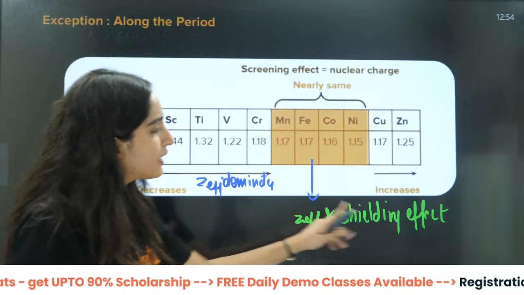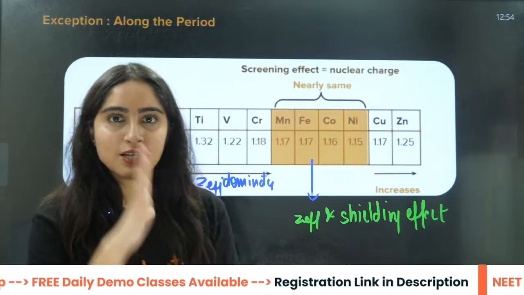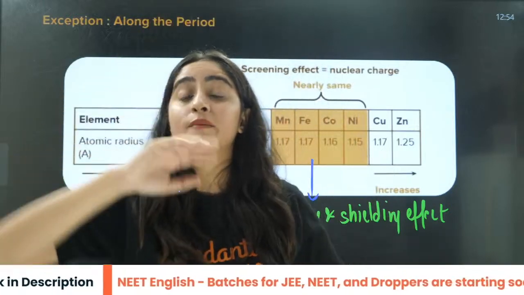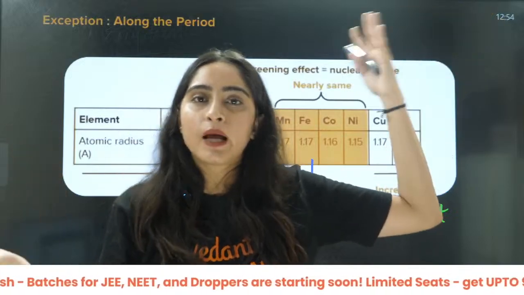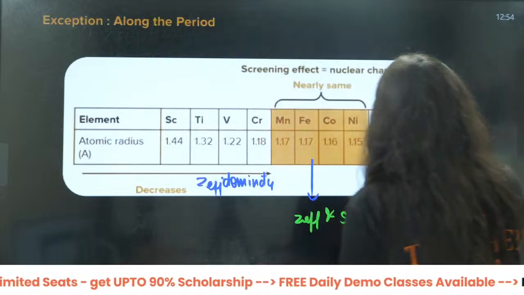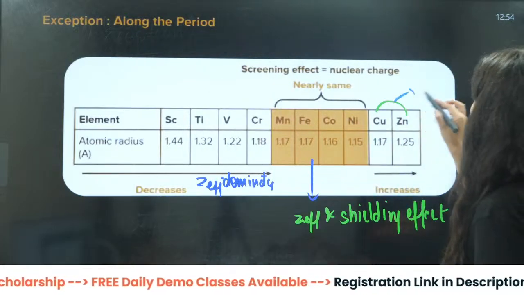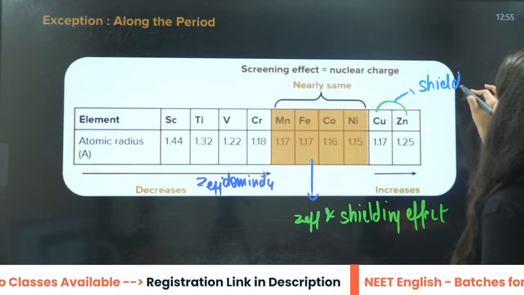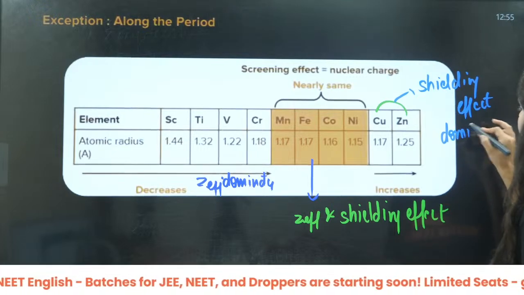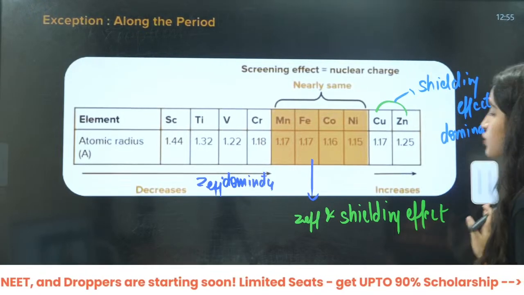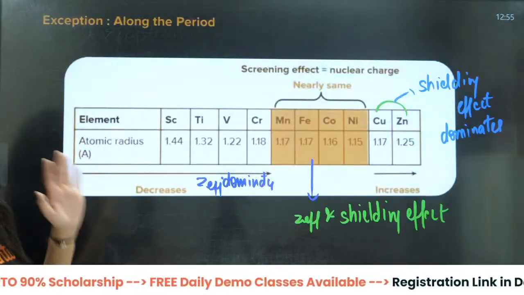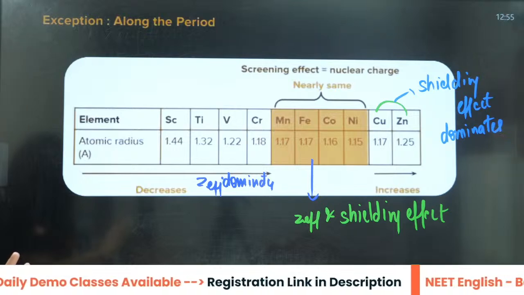It will decrease, and then here they both will be equal. It is like in cricket also, sometimes one team is dominating, sometimes the other team is dominating, sometimes both are playing equally. So here they are playing equally, and in the last two, the shielding effect will dominate, and that is why the size is going to increase here.